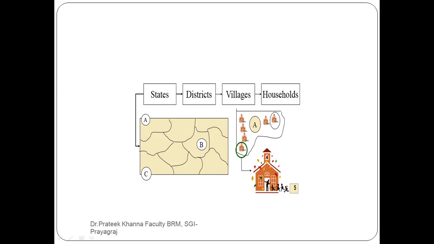You have to choose first the state under which you have gone for the study. In which district, maybe there are 4 to 5 different districts. In that particular district you choose 10 villages of each district, and then you go for the household. This is what multi-stage sampling is.